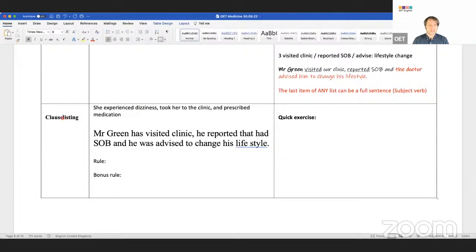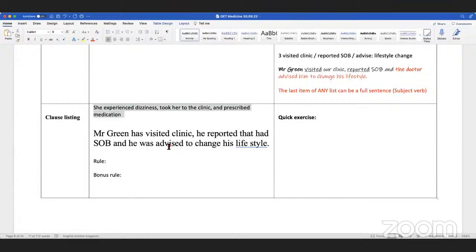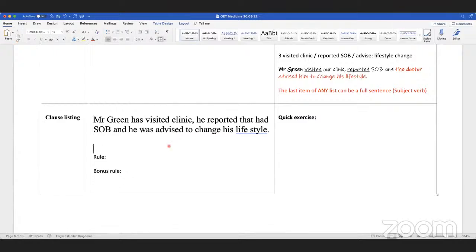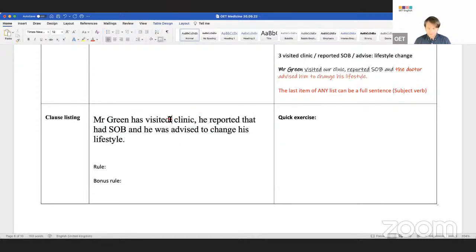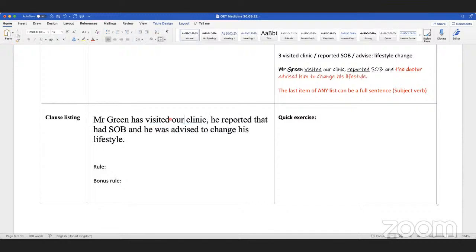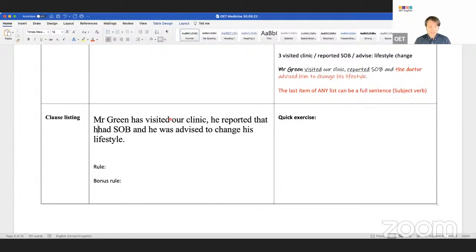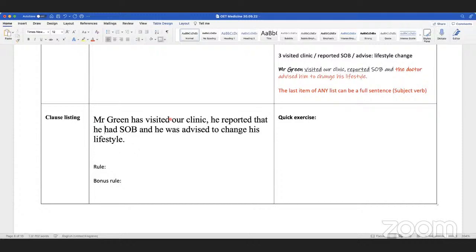So let's have a look at this example here. Kaksar, could you say hello? Hello. So you already did one. This is what he wrote, guys. Mr. Green has visited... what do we need here, Kaksar? Our clinic. He reported that he had SOB and he was advised to change his lifestyle.